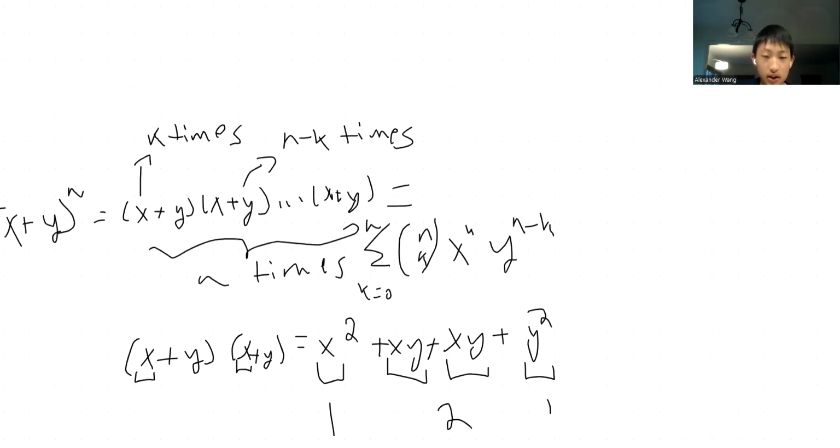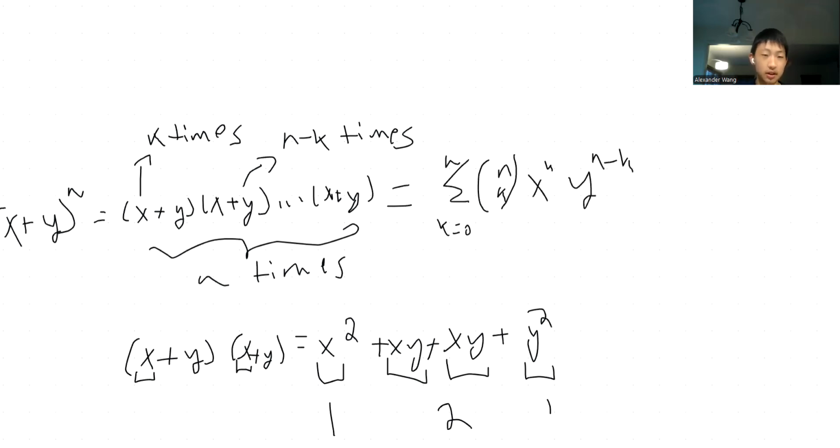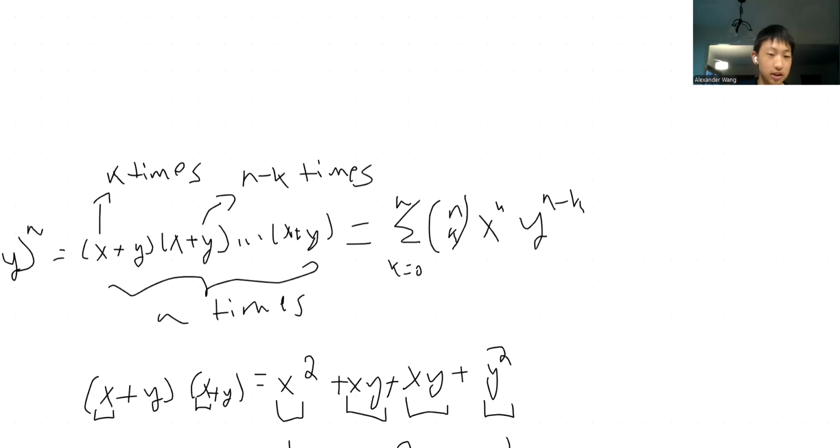And why does this work when we sum over all the possible k's? Remember, one of the outliers is having all the y's chosen, and the other outlier is having all the x's chosen. And so the k from the x exponent can range from 0, where no x is chosen, all the way up to all the x's chosen. And so this accounts for all of the possible terms that can be created using this expansion method.